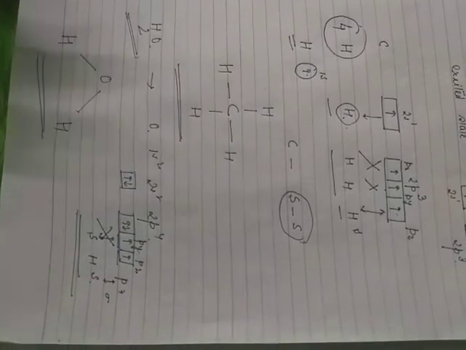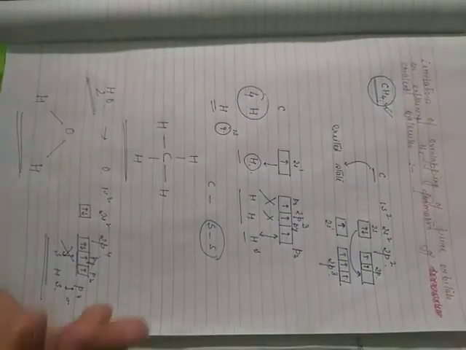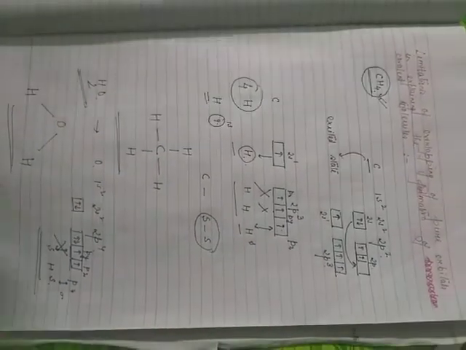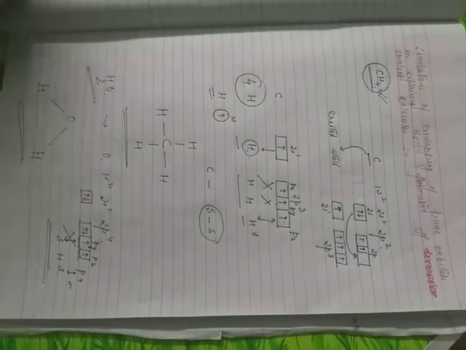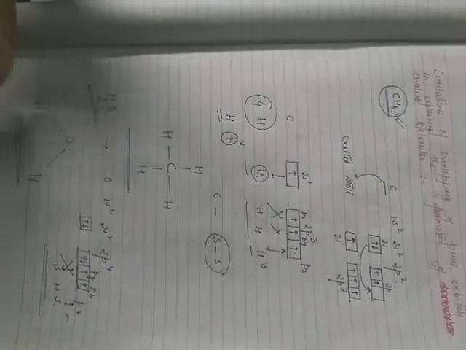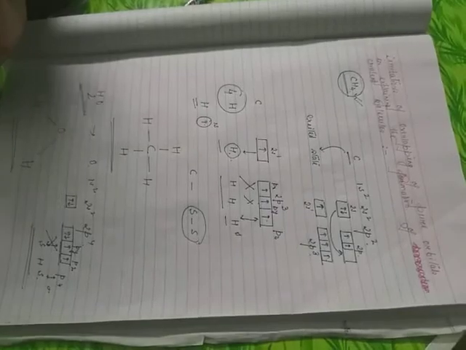So these are the limitations of overlapping theory involving pure orbitals. The overlapping of pure orbitals can only explain the formation of a few handful of molecules, not all molecules. Most of the molecules remain unexplained in terms of their formation through the overlapping of pure orbitals. Then comes the mixing or intermixing of pure orbitals, which is known as hybridization.